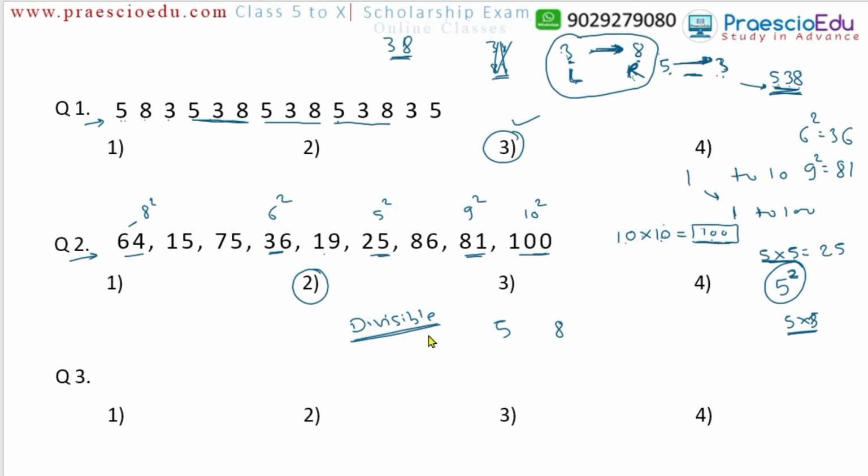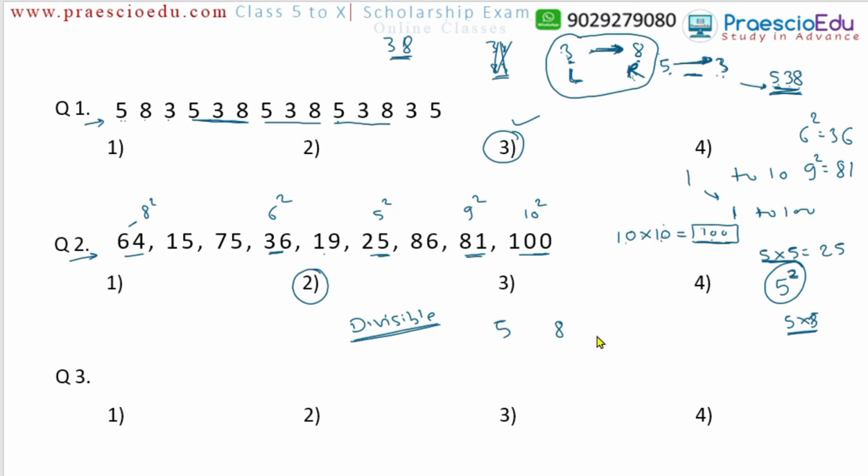Divisibility test. I am saying test, meaning for any number, whether it has 3 or 4 or any number of digits, if we have to test whether that number can be divisible by 3 or 5 or 8 or anything, how could we know without actually making the division? So there is a rule, and that is called a divisibility test.